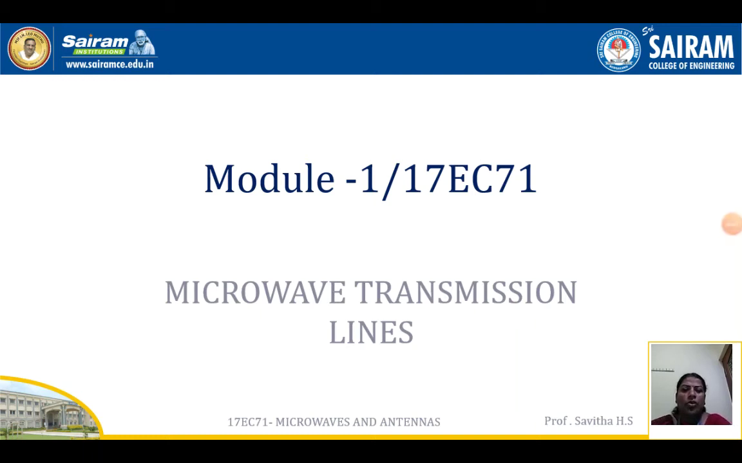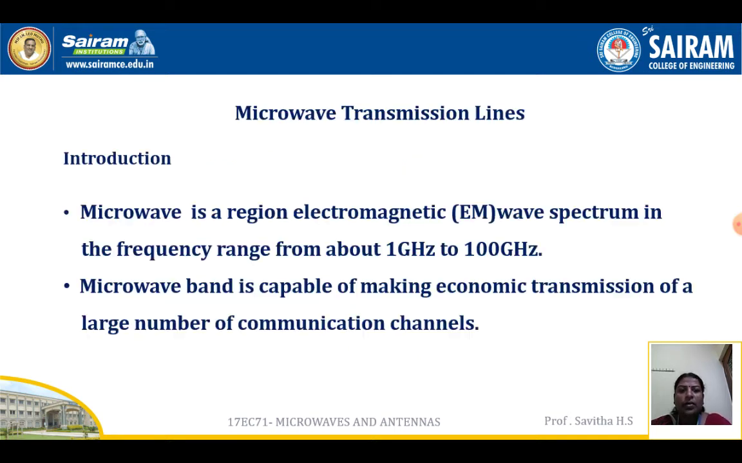So now we'll see module 1 of microwaves and antennas. The first module in microwaves and antennas is microwave transmission lines. Microwave is a region in the electromagnetic wave spectrum in the frequency range from 1 GHz to 100 GHz. The microwave band is capable of making economic transmission of a large number of communication systems.